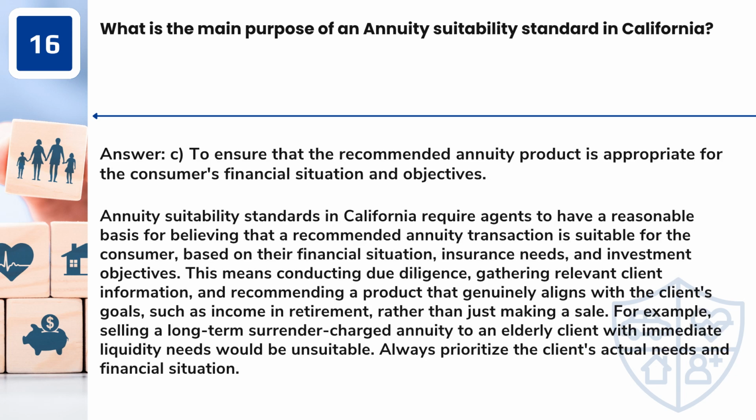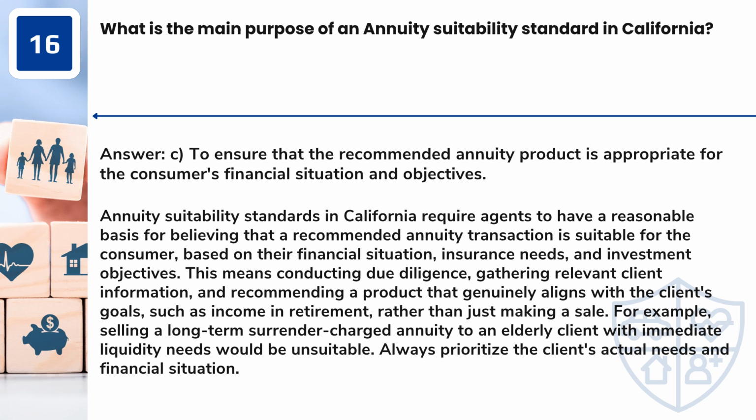Answer: C. To ensure that the recommended annuity product is appropriate for the consumer's financial situation and objectives. Annuity suitability standards in California require agents to have a reasonable basis for believing that a recommended annuity transaction is suitable for the consumer, based on their financial situation, insurance needs, and investment objectives.